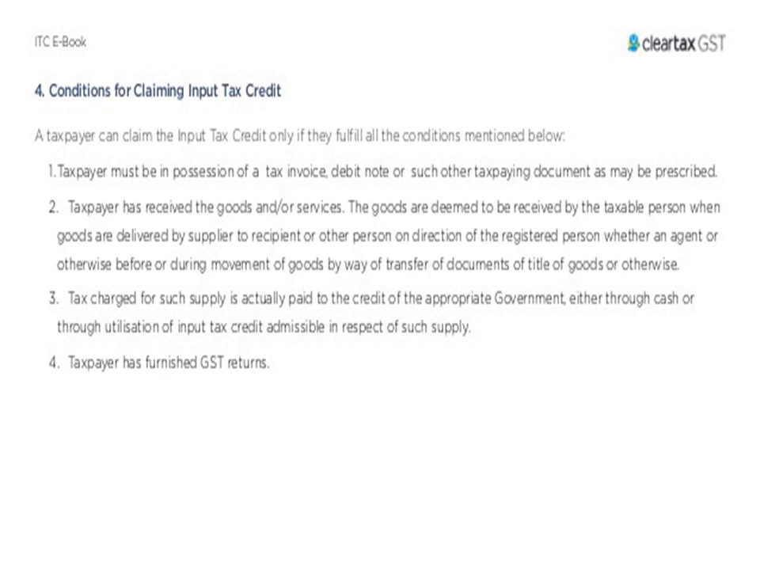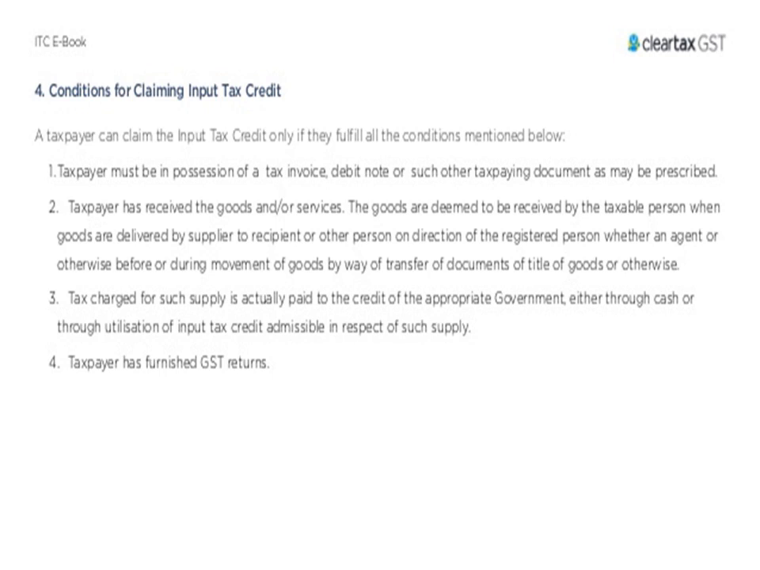So the taxpayer can claim the input tax credit only if they fulfill the conditions. The taxpayer must be in possession of a tax invoice, a debit note, or such other tax-paying document as may be prescribed, and the taxpayer has received the goods or services. The goods are deemed to be received by the taxable person when goods are delivered by the supplier to a recipient or other person on the direction of the registered person, whether as an agent or otherwise, before or during the movement of goods by way of transfer of documents of title to goods or otherwise.